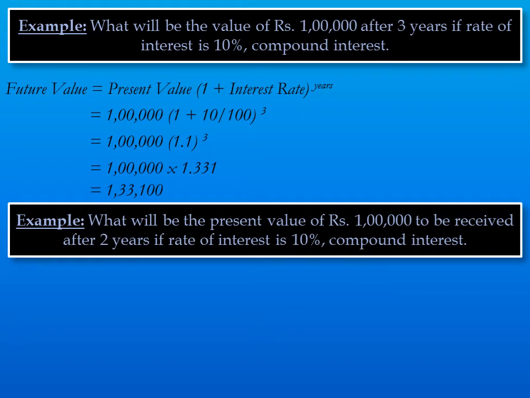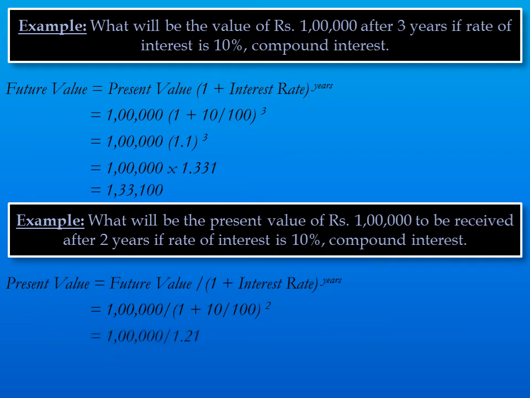Okay, now let's do another example. What will be the present value of 1 lakh to be received after 2 years if the rate of interest is 10% and compound interest? In this question, we are asking you about present value, not the future value. So, present value is future value divided by 1 plus interest to the power years. It comes to 1 lakh divided by 1 plus 10% to the power 2, and it comes to 82,645.